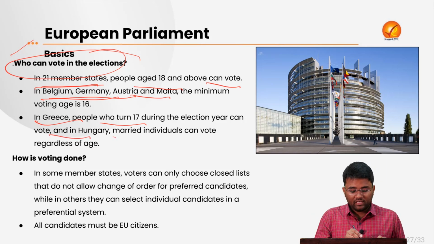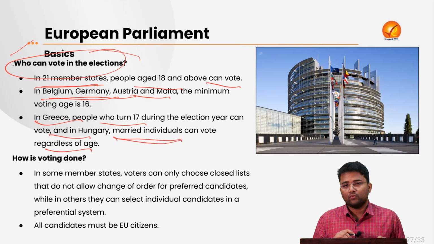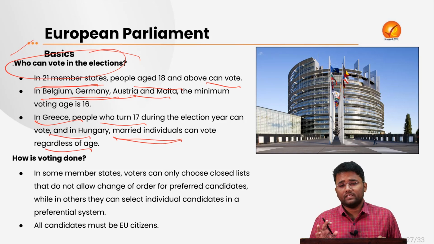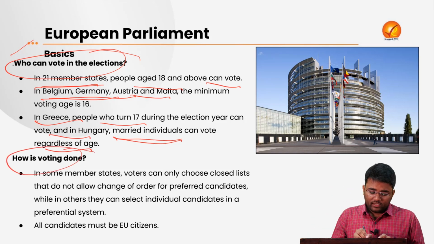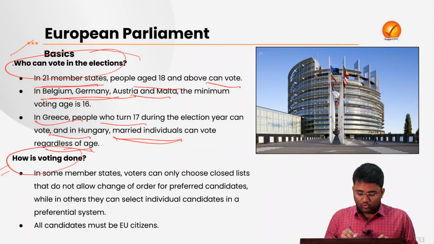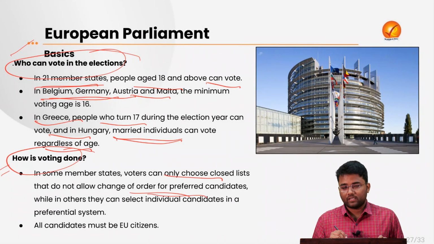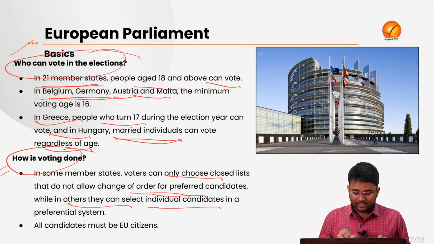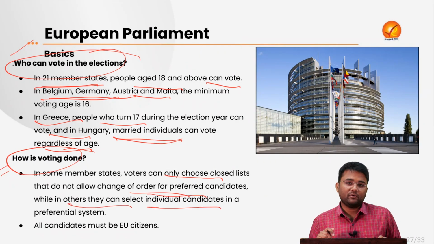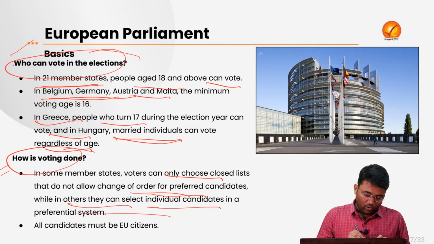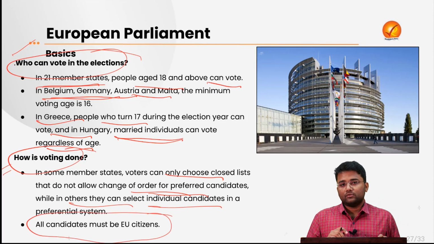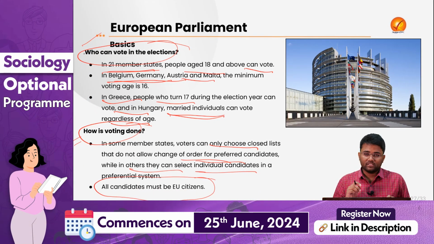And in Hungary, only the married individuals can vote regardless of their age. Then how is voting done? In some member states, voters can only choose a closed list that does not allow change of order for the preferred candidates, while in others, they can select individual candidates in a preferential system. All candidates who are contesting for the European Parliament elections must be EU citizens.